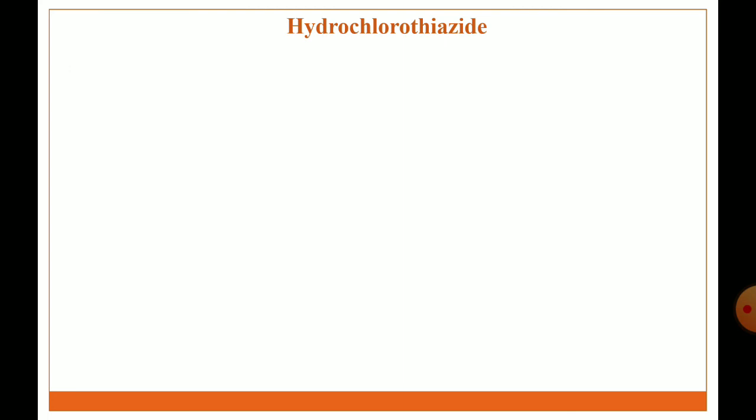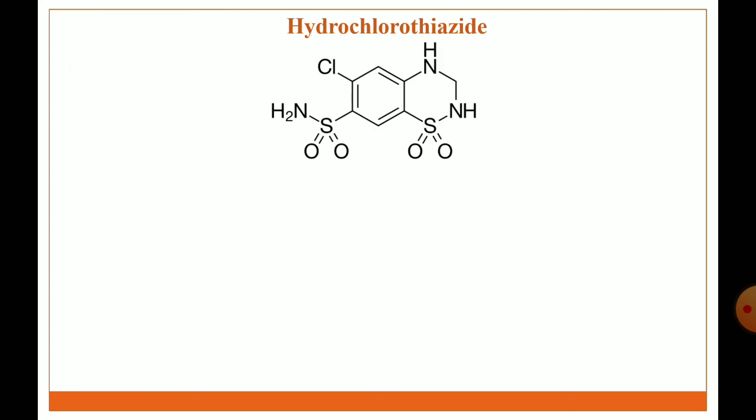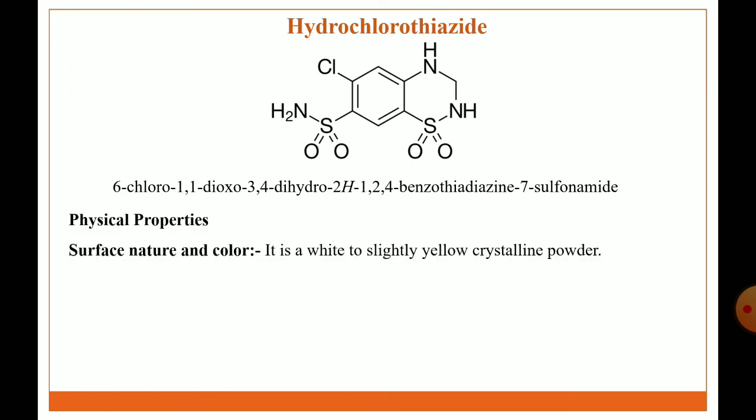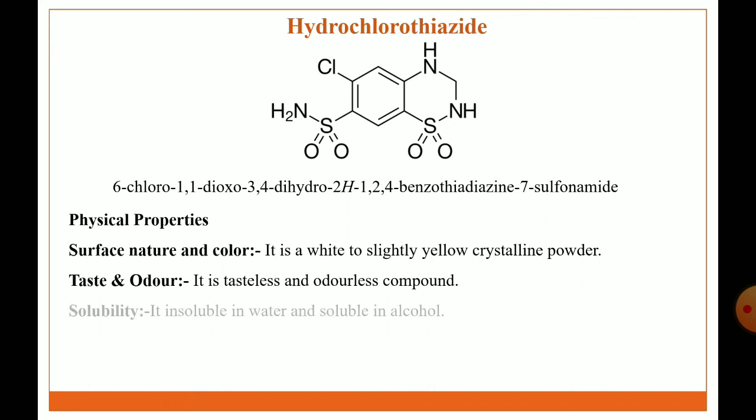Next diuretic agent is hydrochlorothiazide. The structure of hydrochlorothiazide. IUPAC name: 6-chloro-1,1-dioxo-3,4-dihydro-2H-1,2,4-benzothiadiazine-7-sulfonamide. Physical properties: surface nature and color: it is a white or slightly yellow crystalline powder. Taste and odor: it is tasteless and odorless. Solubility: it is insoluble in water and soluble in alcohol.